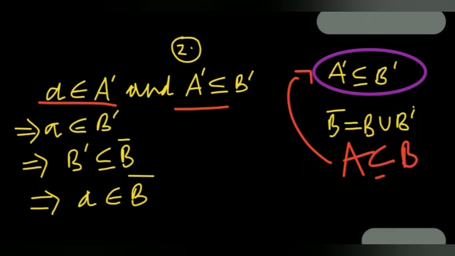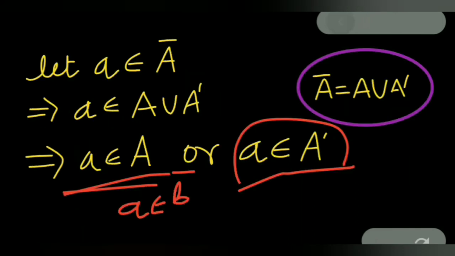So eventually what we get is a was belonging to the set A prime and we have reached a belonging to closure of the set B. So combining both of these results, we have a belonging to B closure. So our second part of the theorem, a belonging to A prime, also suggests that a belongs to B closure.